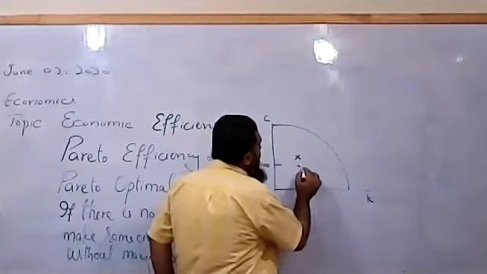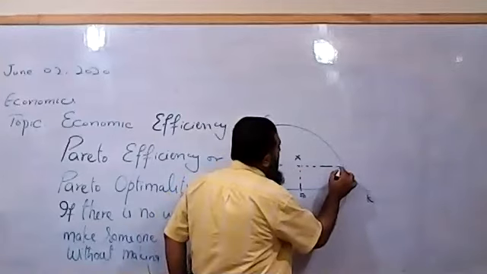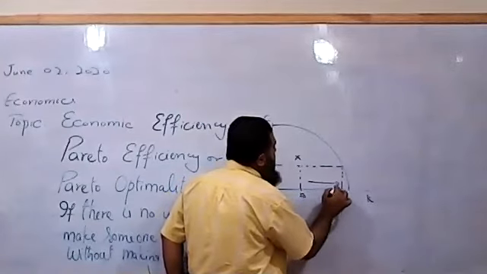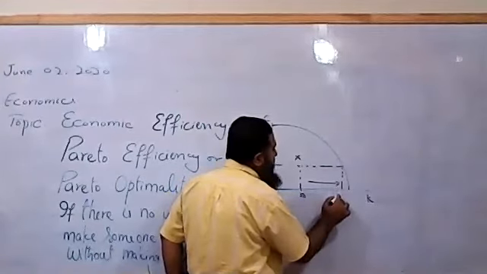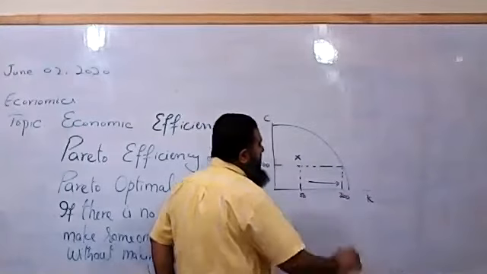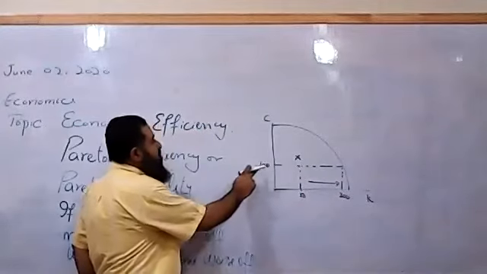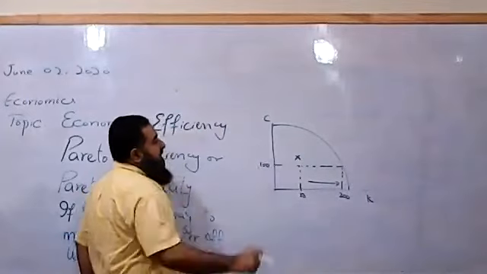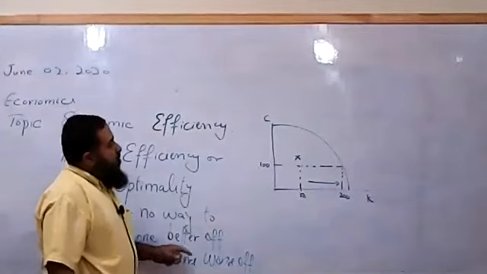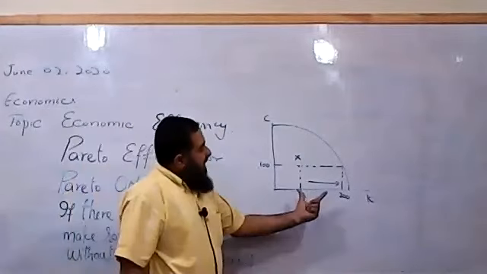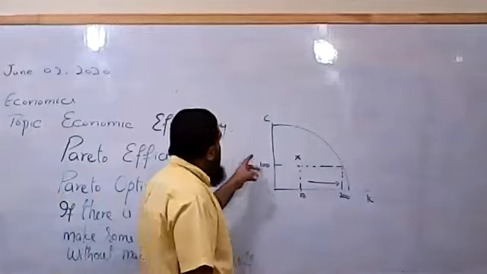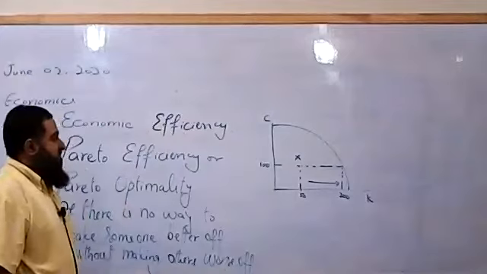If we approach PPC, by this, we are increasing the production of capital goods to 200, whereas consumer goods are not decreased. We have made the capital goods producers better off without making the consumer goods worse off.